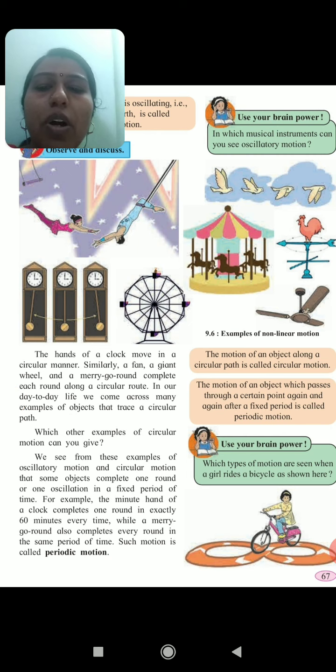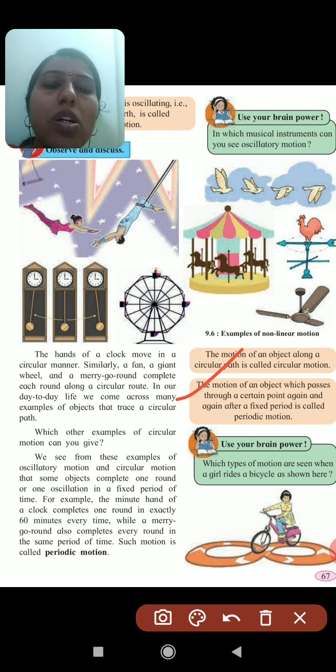So, in periodic motion, what is there? The motion of an object which passes through a certain point again and again after a fixed period of time, having a fixed time period, is known as periodic motion. It comes to that point again and again after a fixed interval of time. Another example of periodic motion is the rotation of the earth. That is also periodic motion.